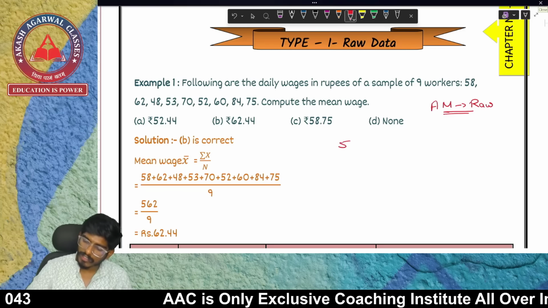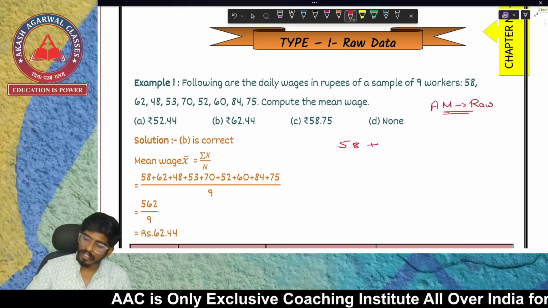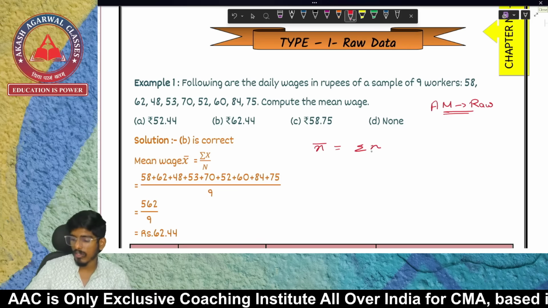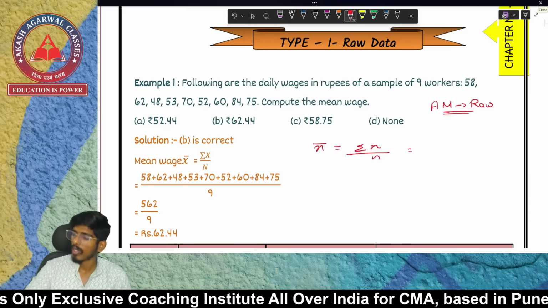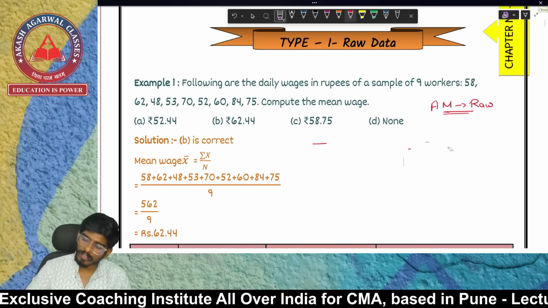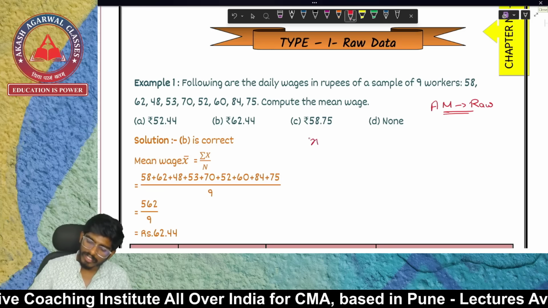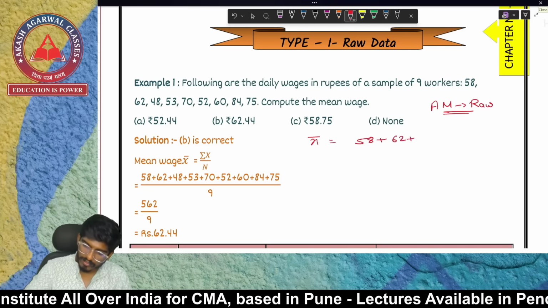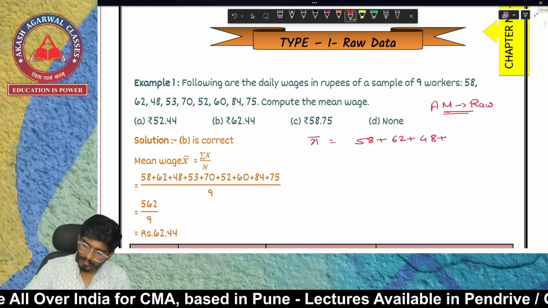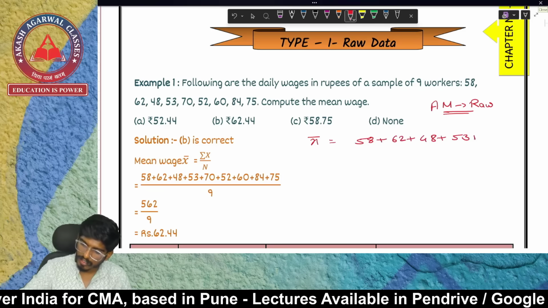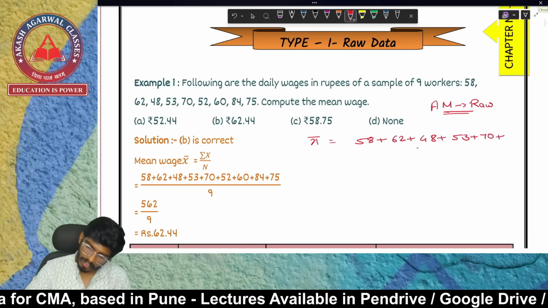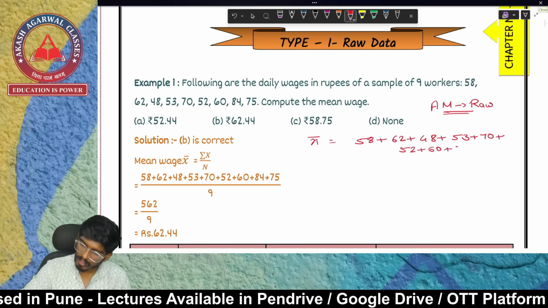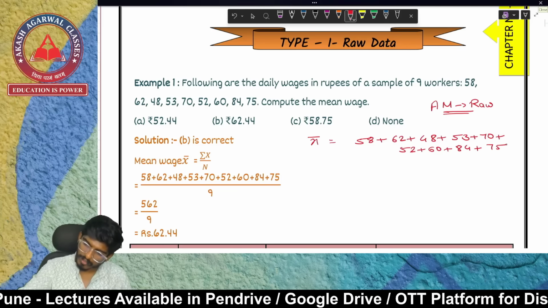So 9 workers, that means 9 workers' salaries. What is the formula for AM? Summation of X upon N. Summation of X is going to be the addition of all the X's: 58 plus 62 plus 48 plus 53 plus 70 plus 52 plus 60 plus 84 and plus 75.